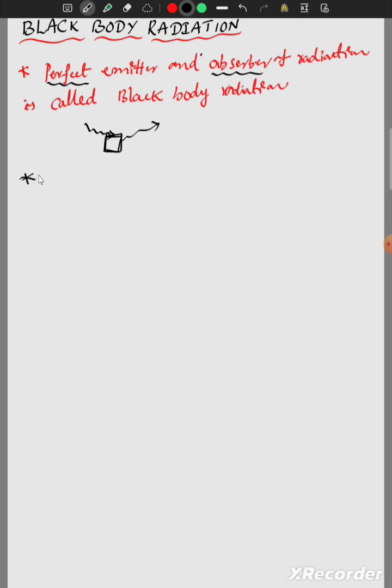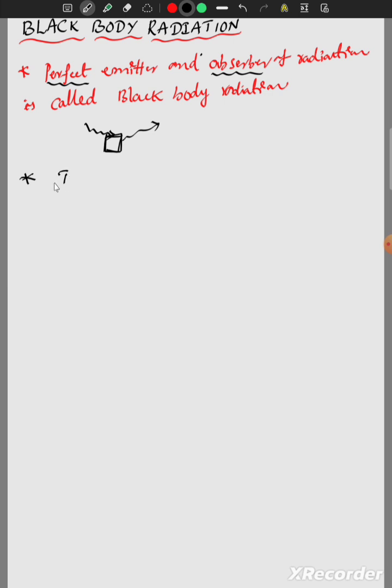Okay, actually there is no perfect emitter and absorber. It is an ideal body which acts as a perfect emitter and absorber. A body which acts like a perfect emitter and absorber is considered a black body.